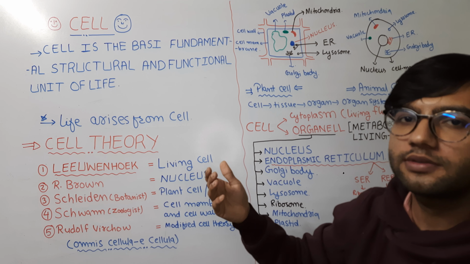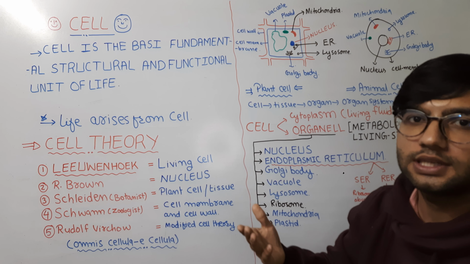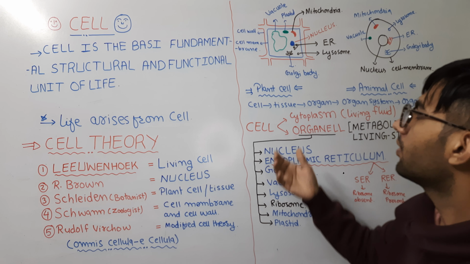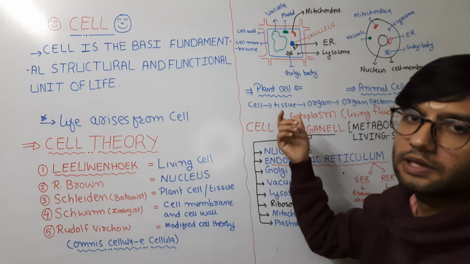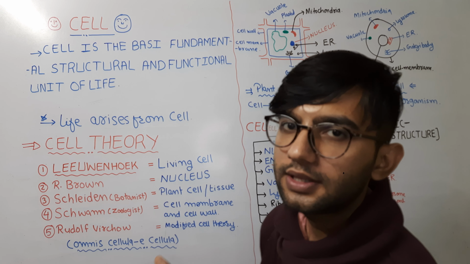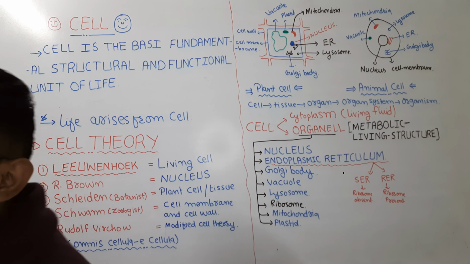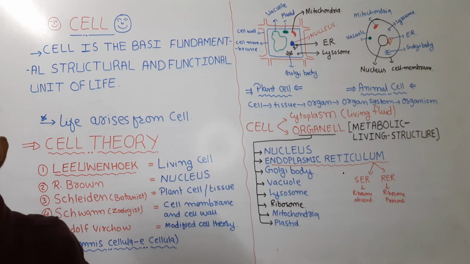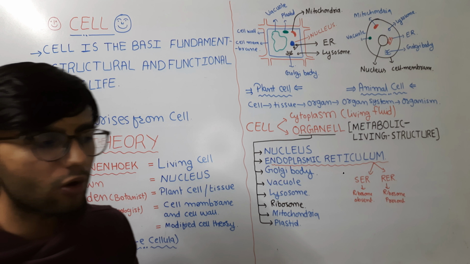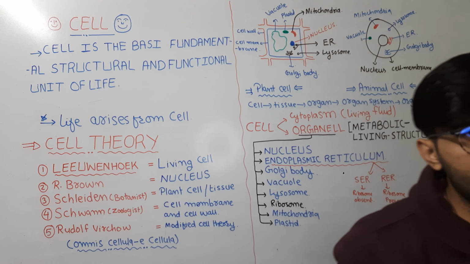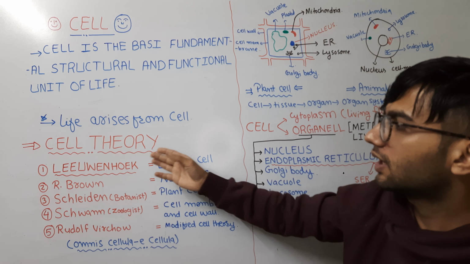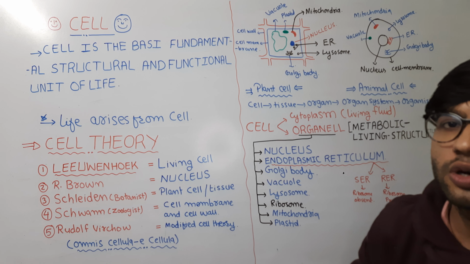In the simple organisms, all these functionings are performed either at the cell level or the tissue level. In the complex organisms, these functionings are performed at the organ system level, when the organ systems are incorporated and they perform these functionings. Now just comment on the cell theory. What did the cell theory state?